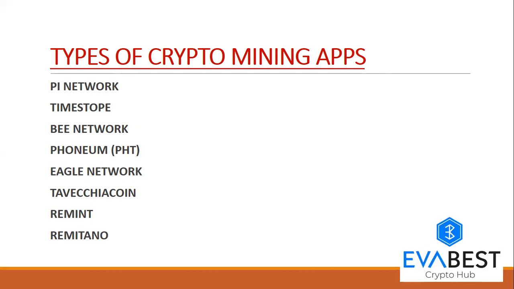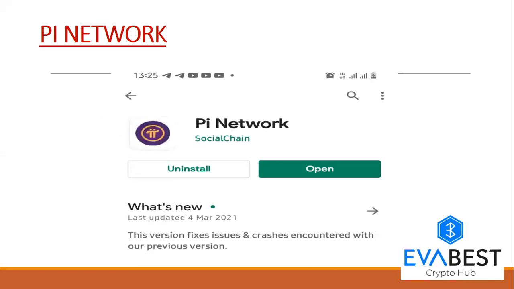So we'll be looking at 8 of these coins. Like I said in the previous slide: Pi Network, TimeStop, B Network, Phonium, Eagle Network, Savichia Coin, Remint, and Remitano. Now, the first one being Pi Network, of course these are mobile apps. This video is specifically for Android users, so I won't be talking about iPhone users. As an Android user, you need to get all your apps from the Play Store, okay?